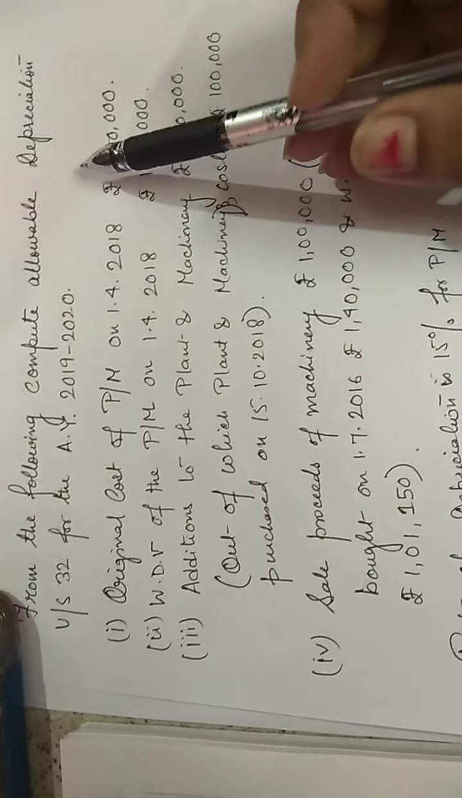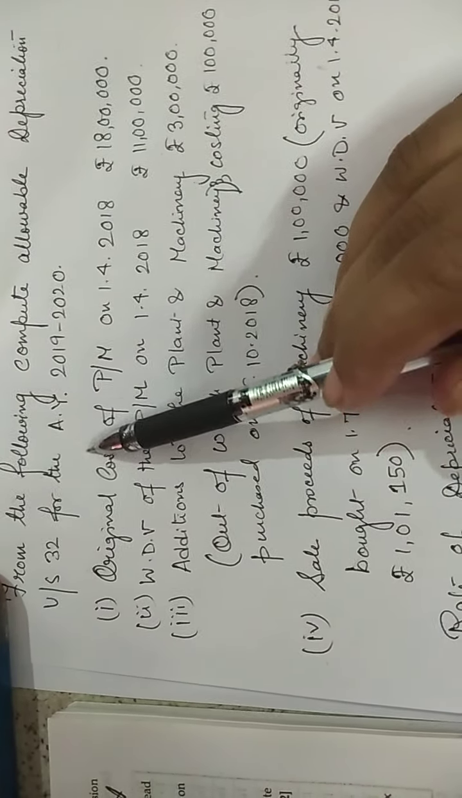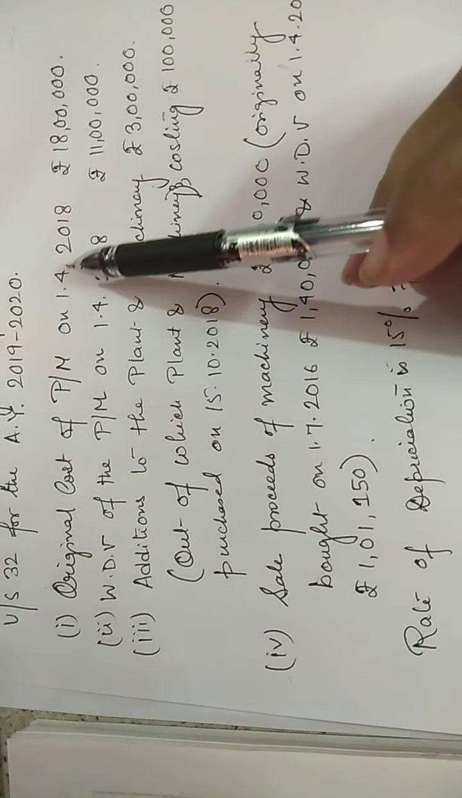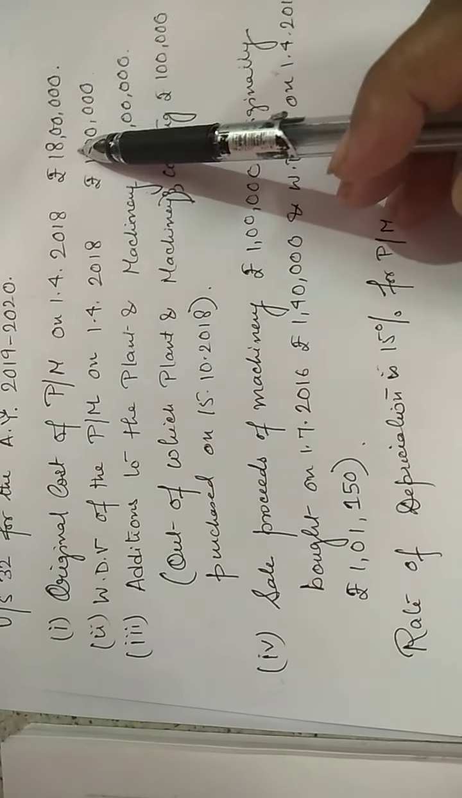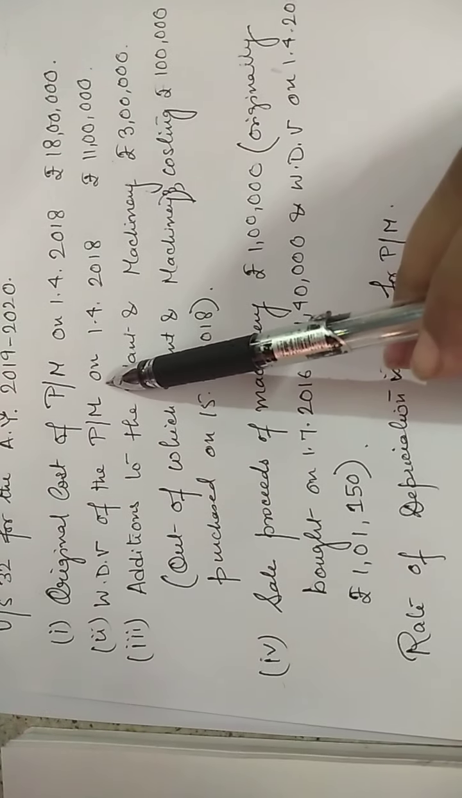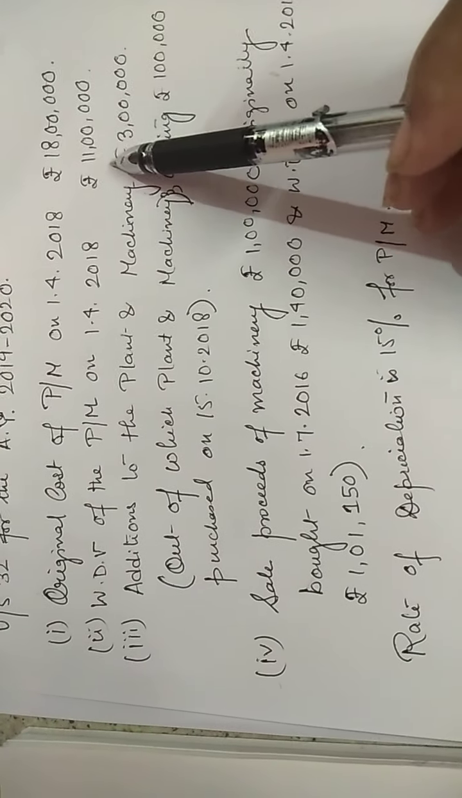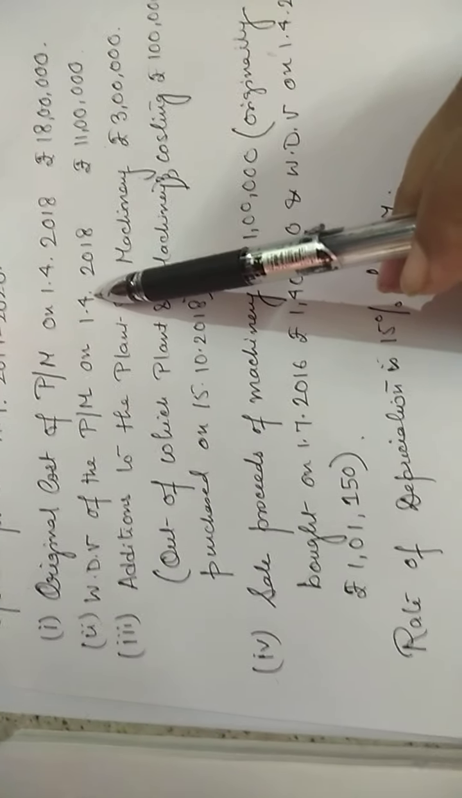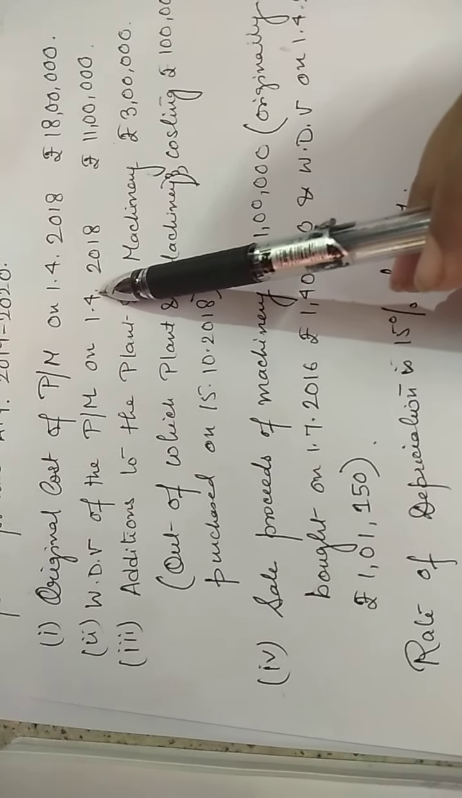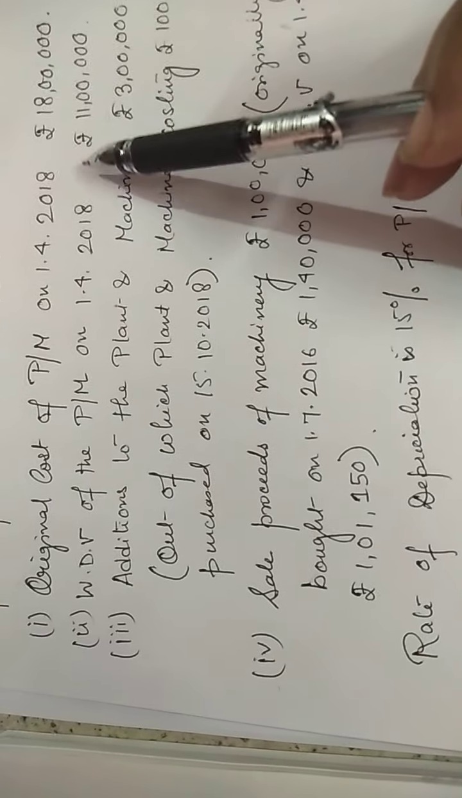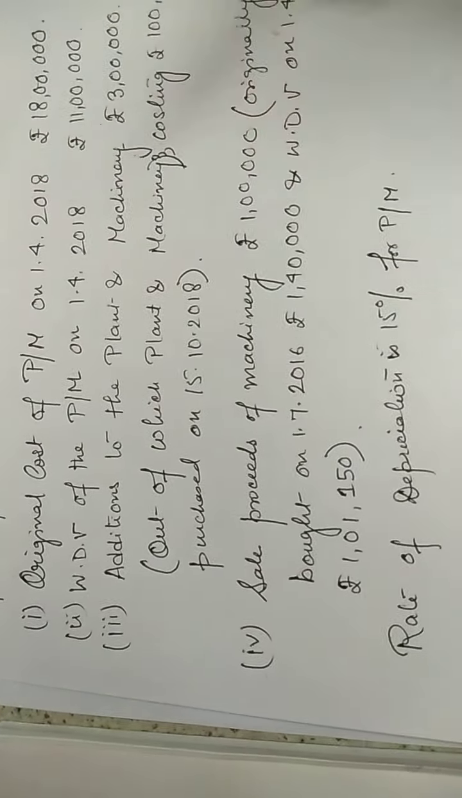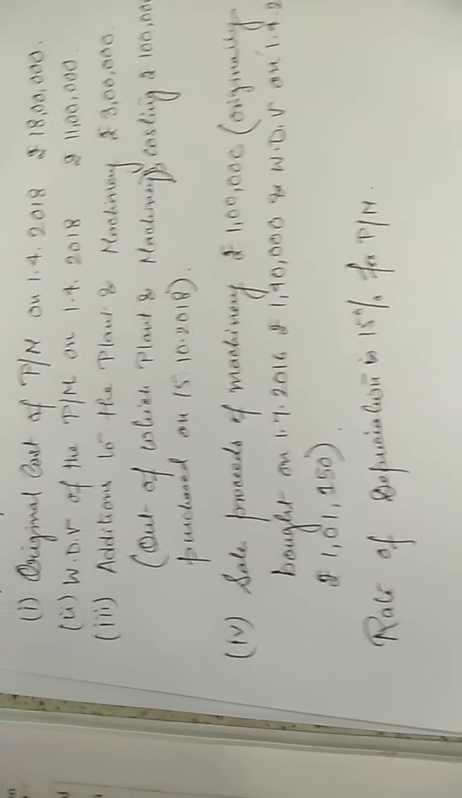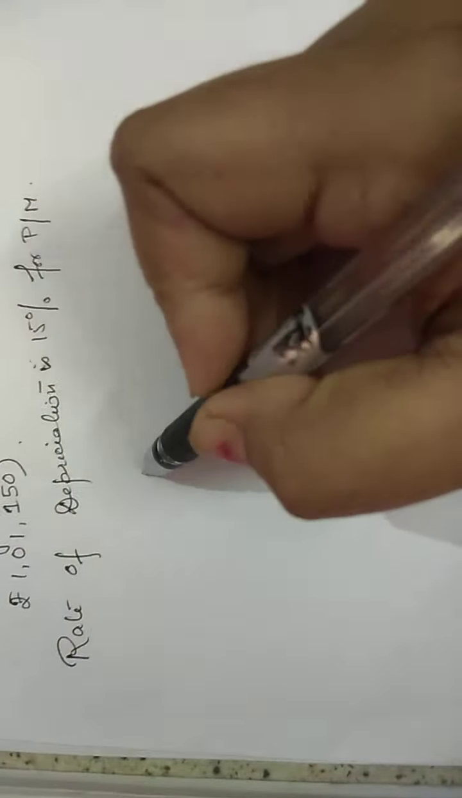Following compute allowable depreciation under section 32 for the assessment year 2019-20. Original cost of plant and machinery on 1st April 2018 is 18 lakh. WDV of the plant and machinery on 1st April 2018 is 11 lakh. So original cost given, WDV given. With which information shall we start the sum? We shall obviously start the sum with the information of WDV. Original cost is not required. Opening original cost is not required.